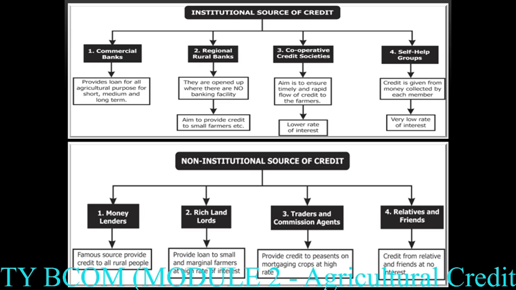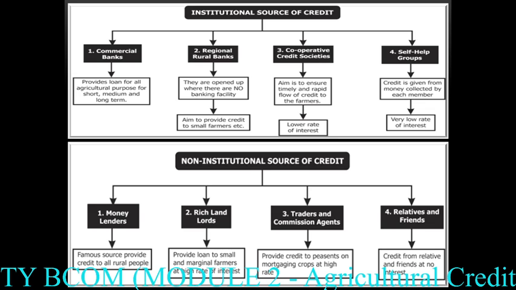Next, there is the regional rural bank. These banks are opened where there is hardly any banking facility. If you take the example of Kashmir, that is a remote area, there is no proper banking facility. So these types of banks are opened over there. What is the aim of these banks? These banks also provide loans to the small and marginal farmers over there.